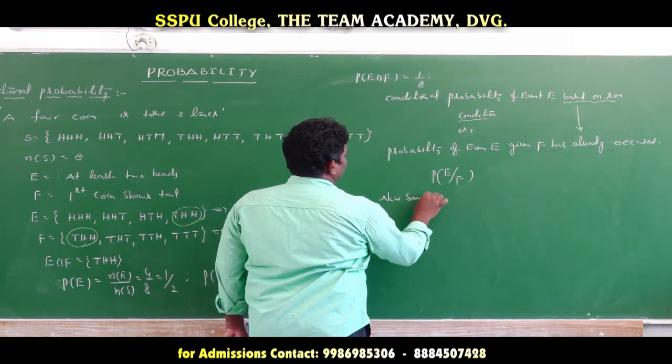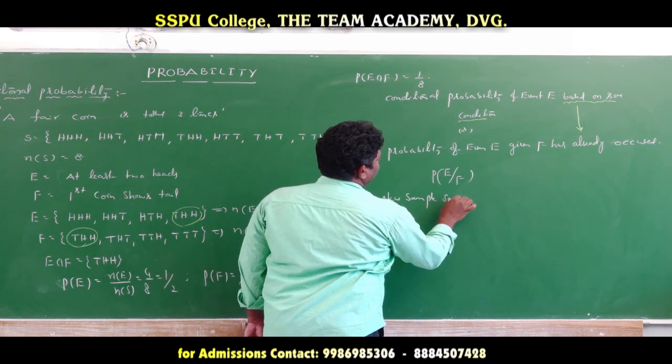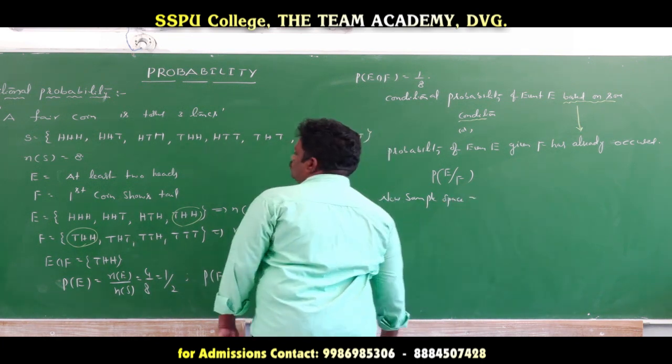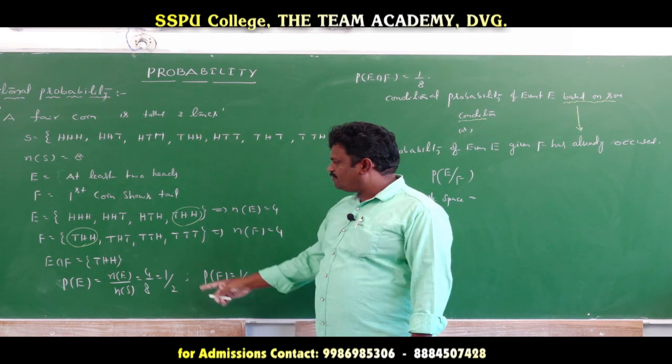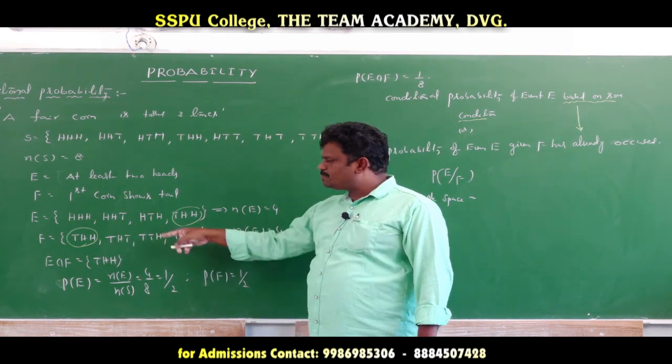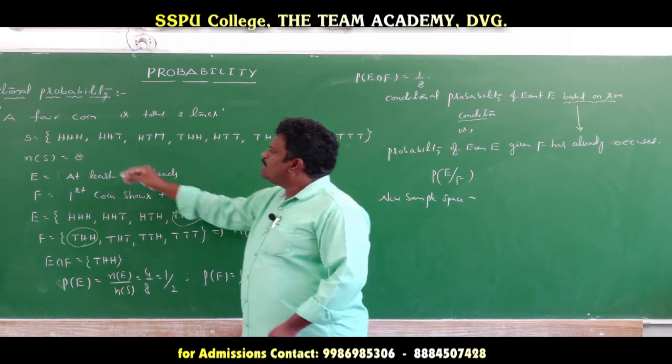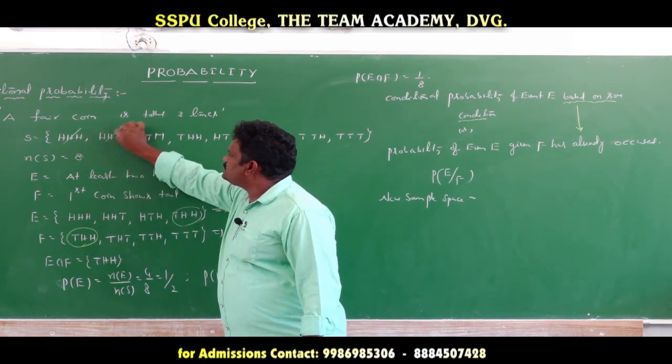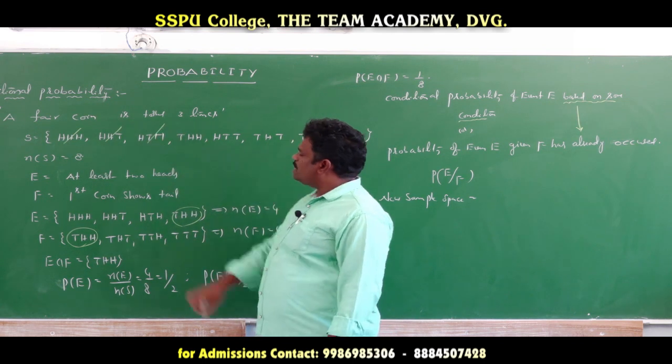New sample space is equal to: F has THH, THT, TTH, TTT. Except these, the remaining are eliminated. HHH is eliminated, HHT eliminated, HTH eliminated.